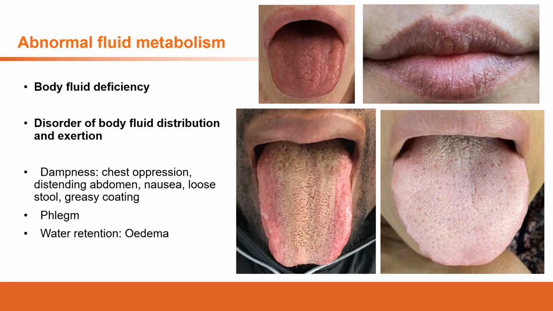The next relationship is body fluid deficiency causing blood deficiency. This situation is because we don't have enough body fluid, and at the same time we also will have blood deficiency, because they are coming from one source. From one source, you won't expect that if we have body fluid deficiency, you have excess blood. That's not possible.